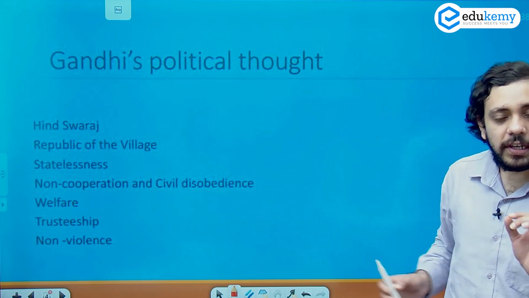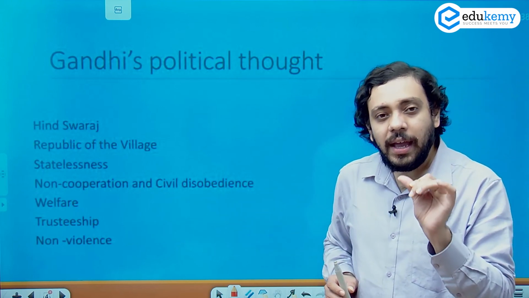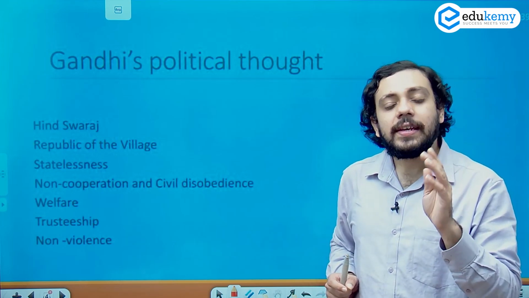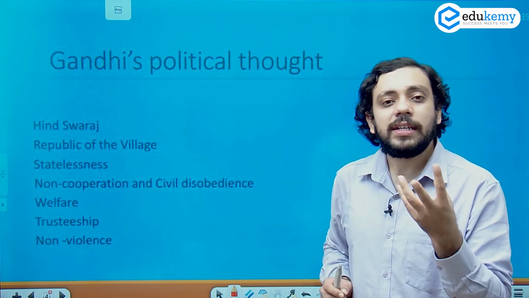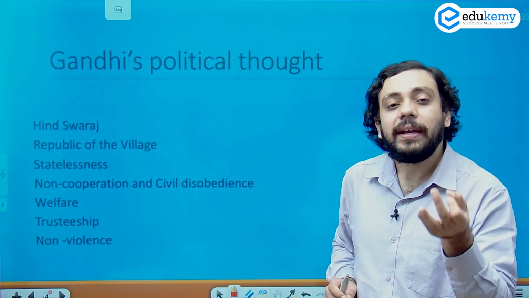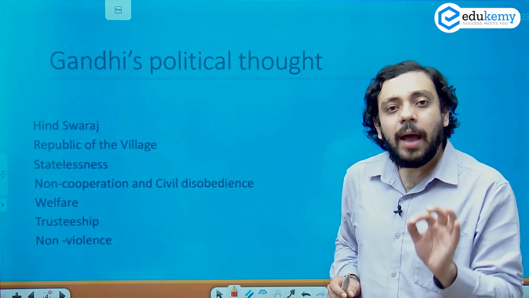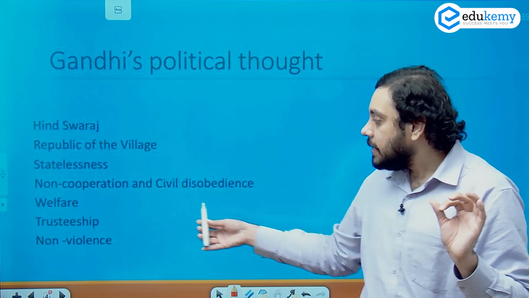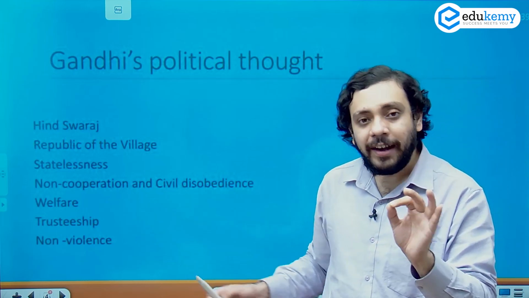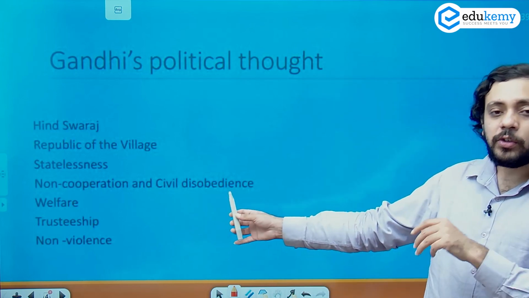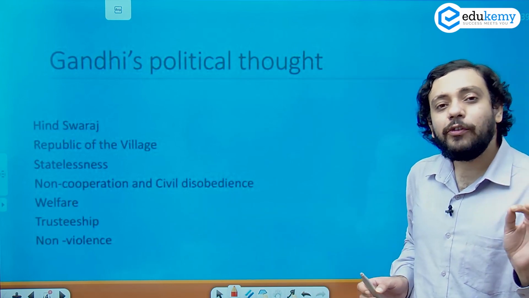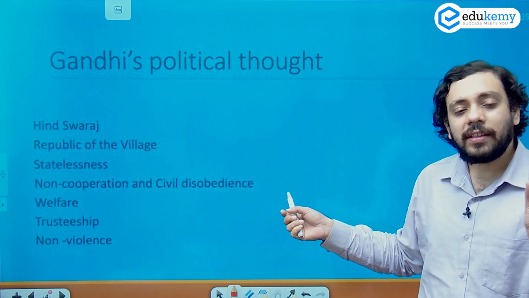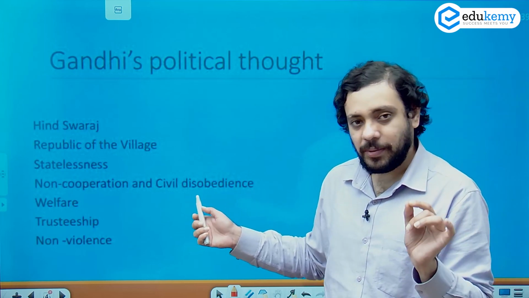Non-cooperation and civil disobedience. What this means is that in the meantime, when you have a state which is tyrannical, authoritative, and oppressive, there is a birthright morality in opposing that state, in not obeying that state, but keeping in mind that such disobedience must not result in incivility and especially in violence. So the concepts of civil disobedience and non-cooperation are inherent to Gandhi's political idea. The concept of civil disobedience was borrowed by Gandhi from Henry David Thoreau, an American writer classified under the category of American transcendentalists.